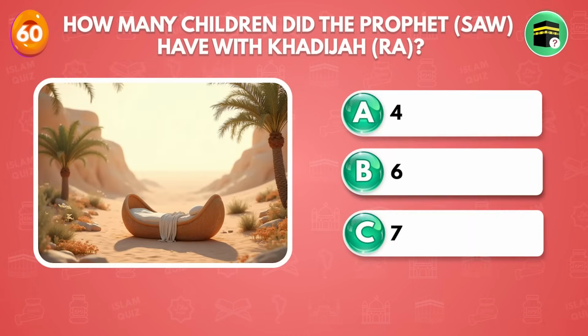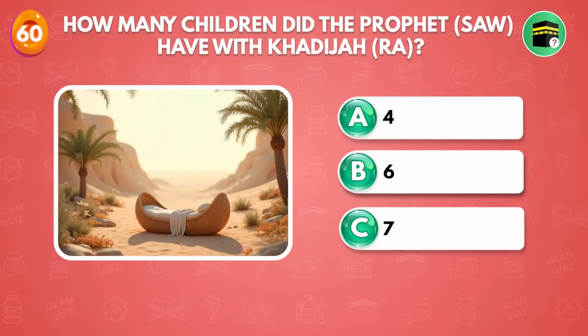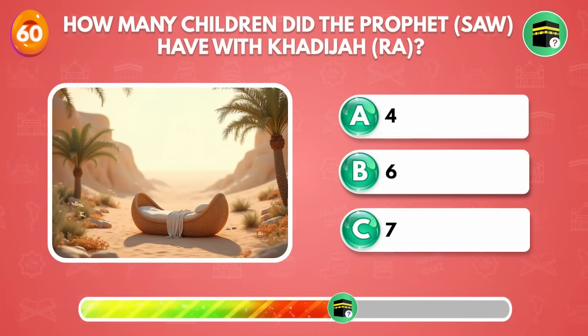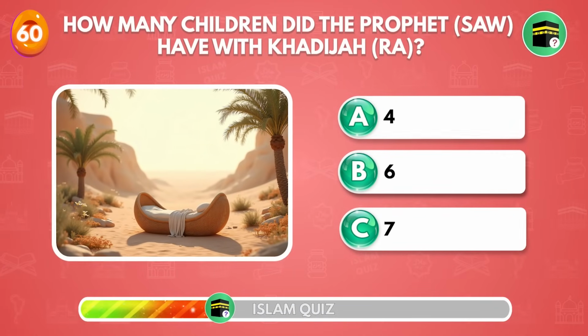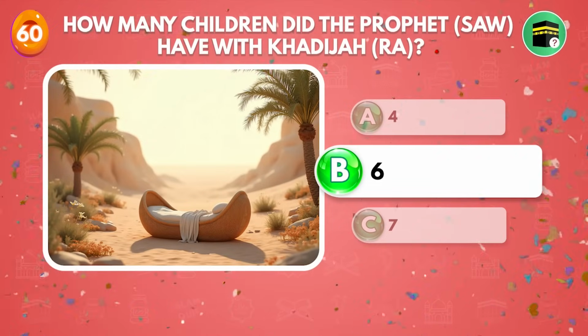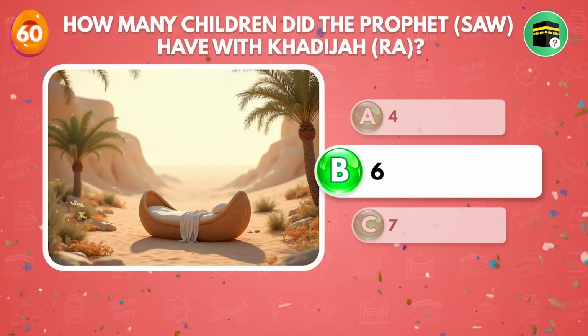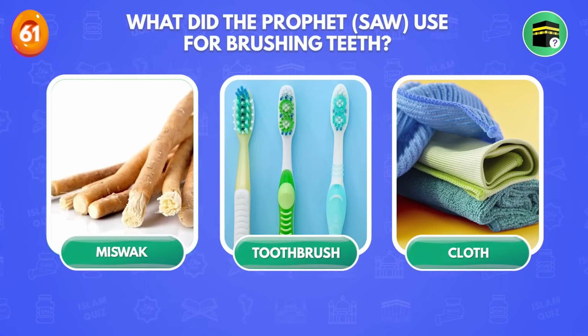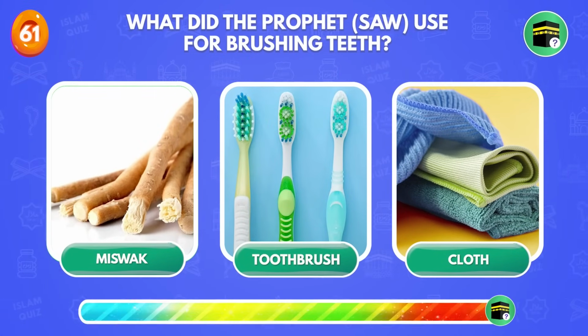How many children did the Prophet sallallahu alayhi wasallam have with Khadija radiallahu anha? Six. What did the Prophet sallallahu alayhi wasallam use for brushing teeth?